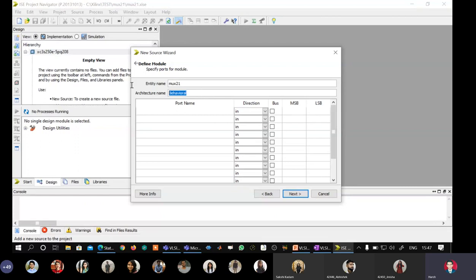Here I am having a facility to define all my signals. I will change the architecture name to mux21_arch. The first input of the multiplexer is I0. Second is I1. The third input is the select line, and the output is Y. Because Y is output, I will change the direction of the signal from in to out. All the remaining ones have direction in.